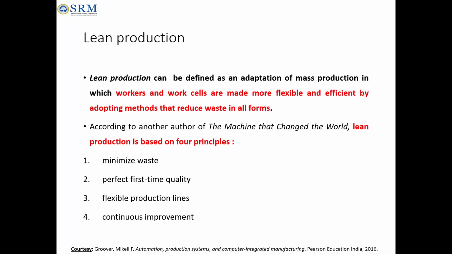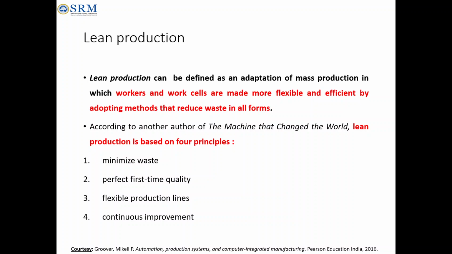So, what is meant by lean production? Lean production can be defined as an adaptation of mass production. We know what is meant by mass production. From mass production, an advancement came as lean manufacturing, by considering the concept of lean, where workers and work cells are made more flexible. So workers and work cells.